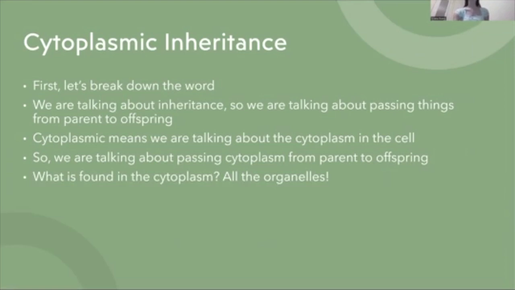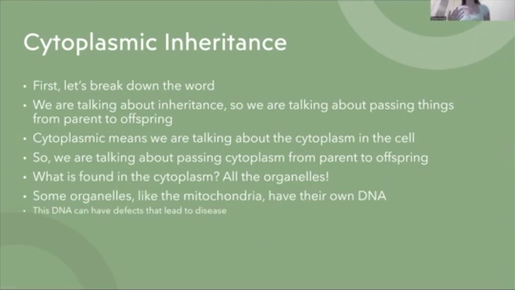And why would we even be interested in talking about the cytoplasm? It's because that's where all of our organelles are. And the reason this is important is because some of our organelles, like the mitochondria, as a really good example, have their own DNA. And if we have defects in this DNA, this can lead to disease.